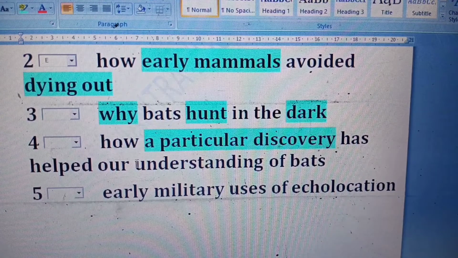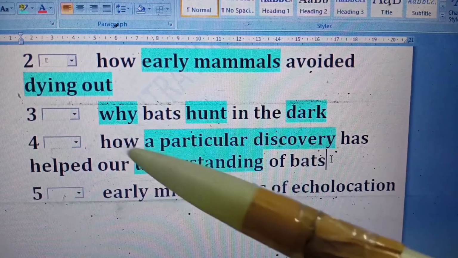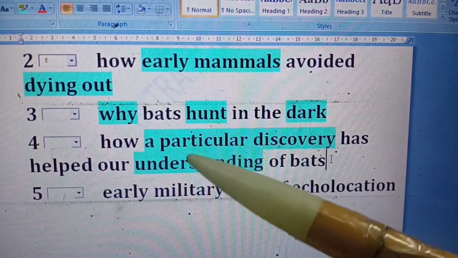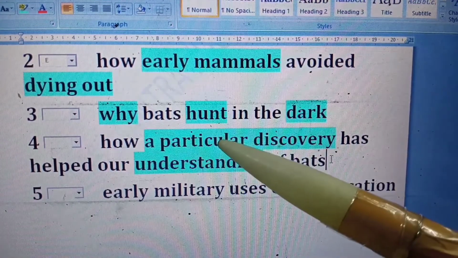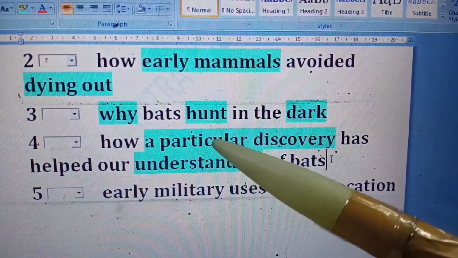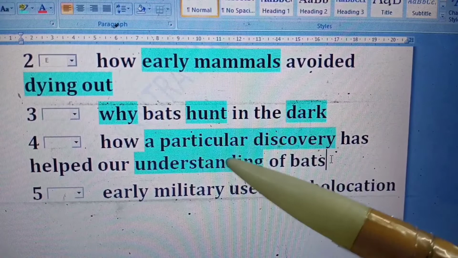Okay, a particular study. Now the question is this: that paragraph will have only a single example, a single particular discovery. There will not be more than 2 or 3 discoveries. If there are, then the answer is not there.